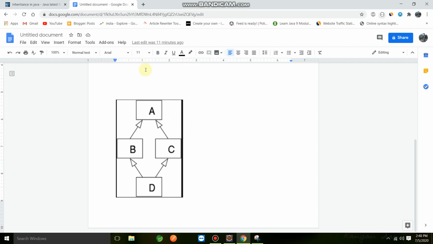If we create another class, say E, and remove D, then that pattern will also be a hybrid pattern, and it is completely fine. But if you want to implement this diagram in Java, it is not possible, because Java does not support multiple inheritance. So that's it on multiple inheritance, guys. And next